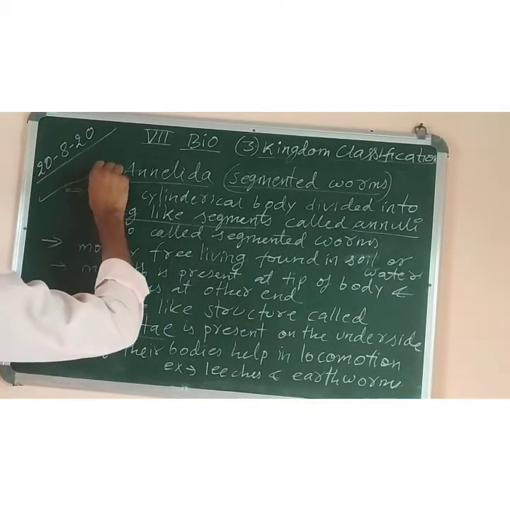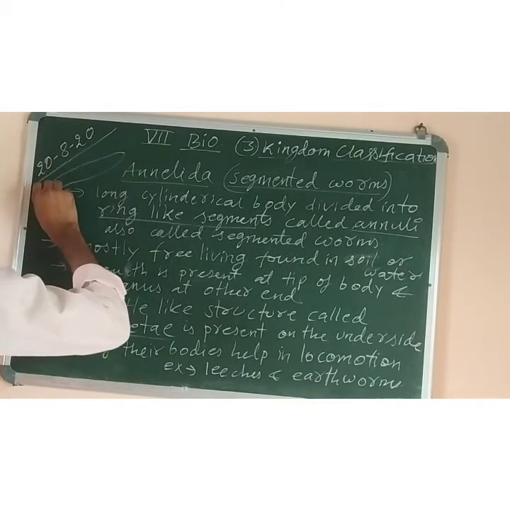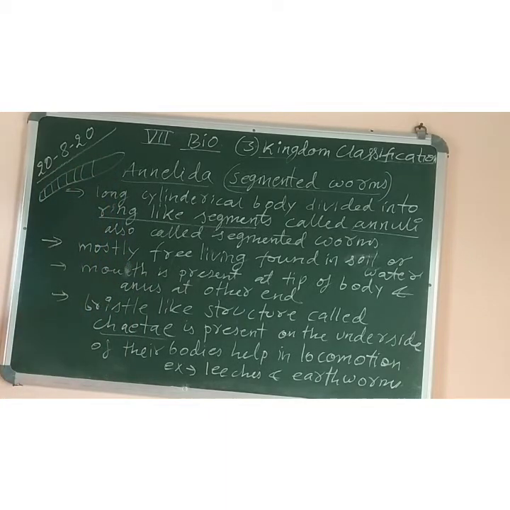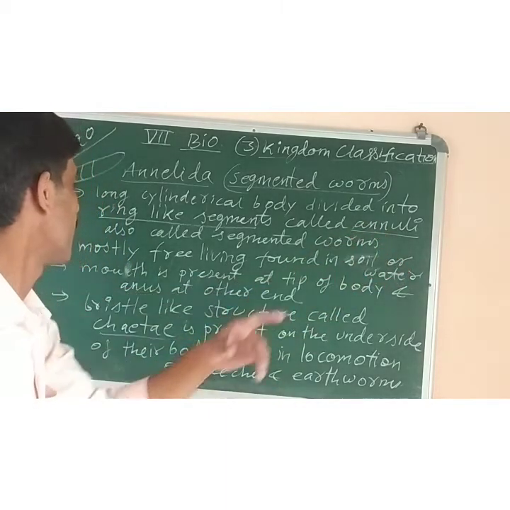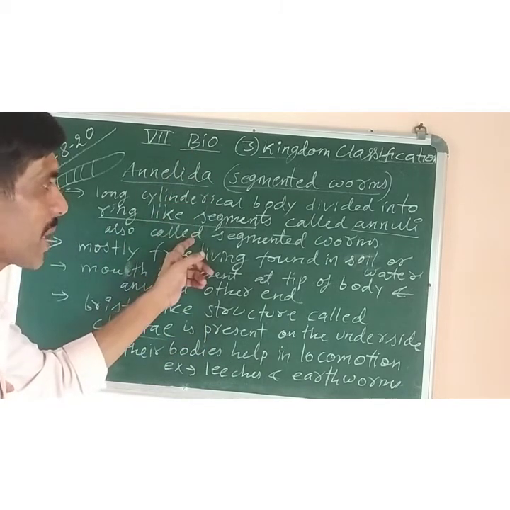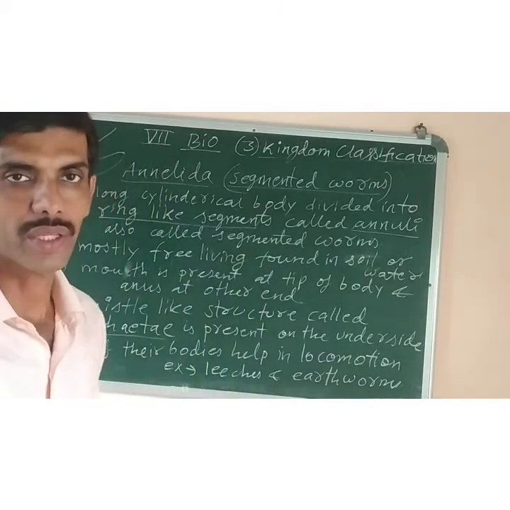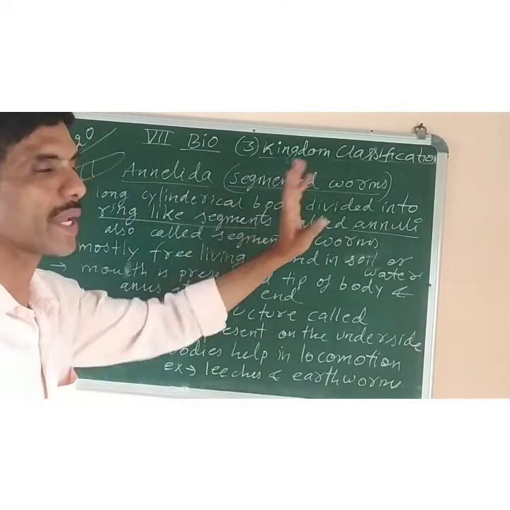Suppose this one is a roundworm. If I am drawing, their body has many ring-like structures. Segments are there. These segments are called annuli, A-N-N-U-L-I. Because of the presence of these ring-like segments on their body, they are also called segmented worms.